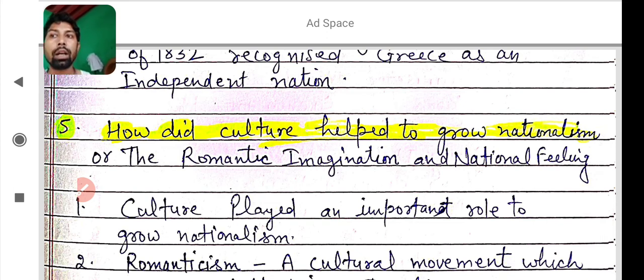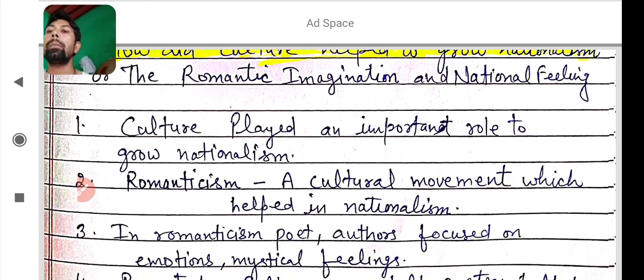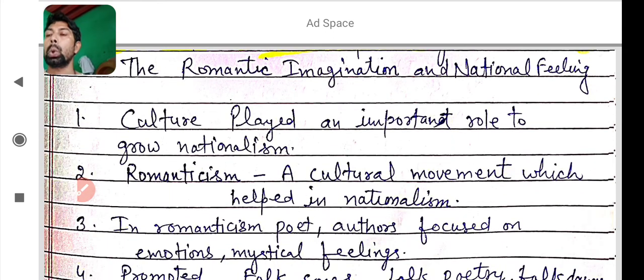But on the other hand, culture also played an important role to grow nationalism in Europe. In culture there was romantic imagination which helped the national feeling, and you will learn that in the next points now.